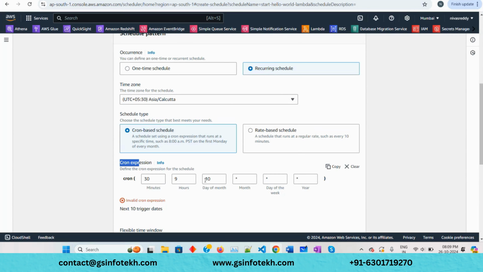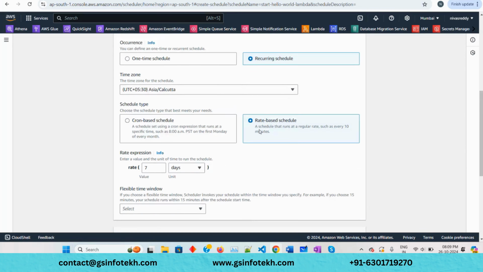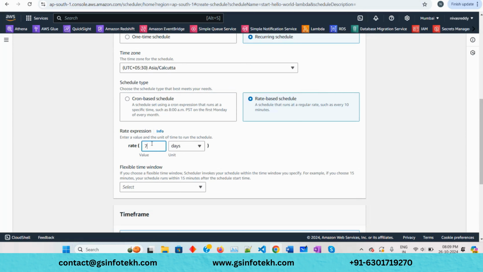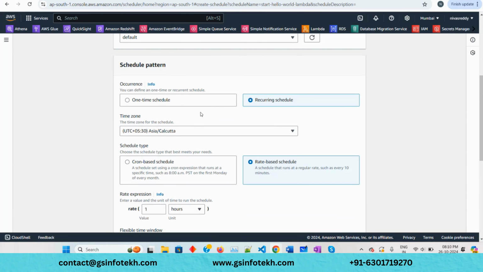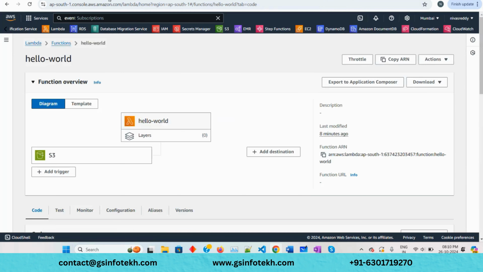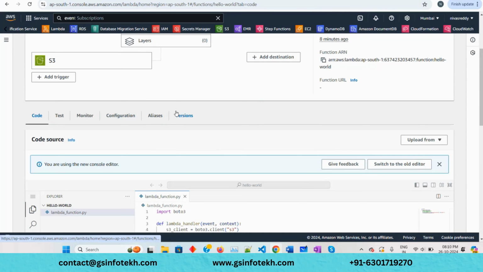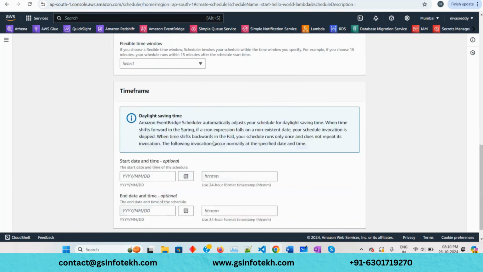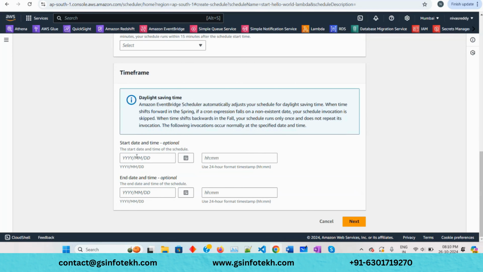And if you say, hey, I don't want all this stuff, just do it like rate based thing. It's much easier. Click on rate based things, like you would be saying once in a week, or once in 7 hours, or once in 7 minutes, whatever number that you want. Like just give one here, and if you choose hour, every 1 hour, irrespective of at what time it's starting, every 1 hour your Lambda would be triggered. And finally you can also give all these things like start date, end date.